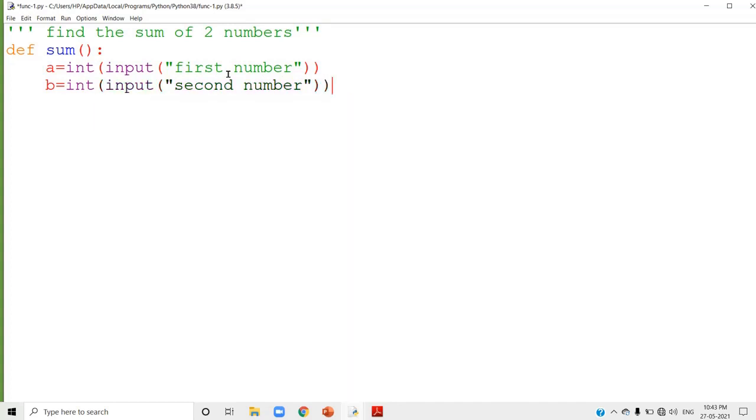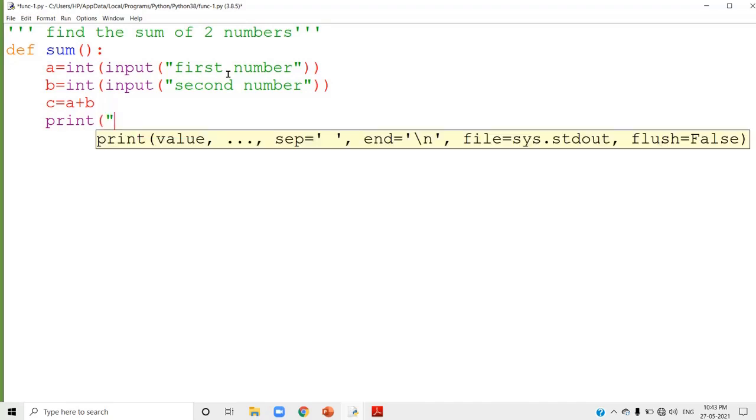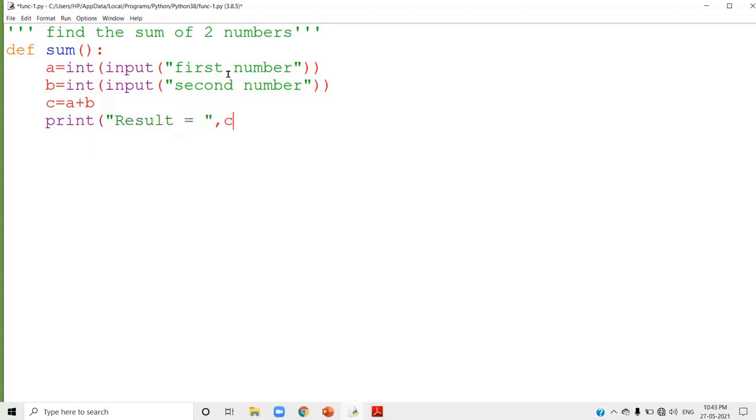So now you accept two numbers from the user. One is in the variable A and second one is in the variable B. We want to find out the sum. So I can find out the sum with the normal statement C = A + B. A and B are added and the result is stored inside the variable C. And next step, I have to print that value. Result I have to print. So I am going to write "result is =", and print the result which is inside the variable C.